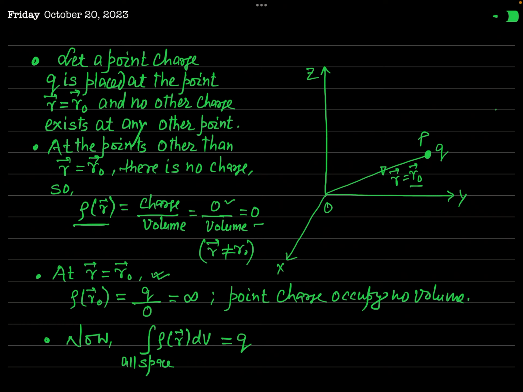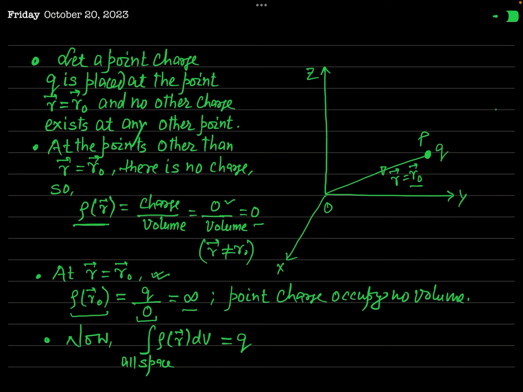It tends to zero but is not exactly zero. But like a mathematician, you simply say that the volume occupied by this point charge is zero. So at r equal to r naught, the volume charge density will be equal to Q divided by zero, which is infinity. That is, we cannot define the volume charge density of this point charge at its location.